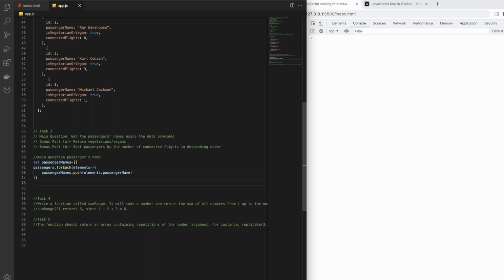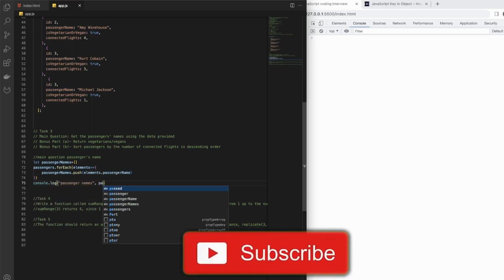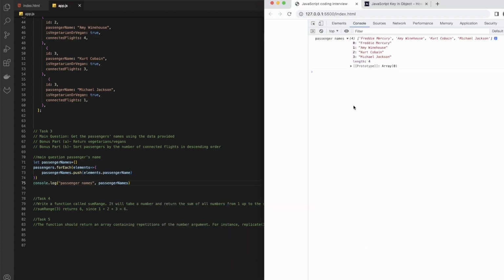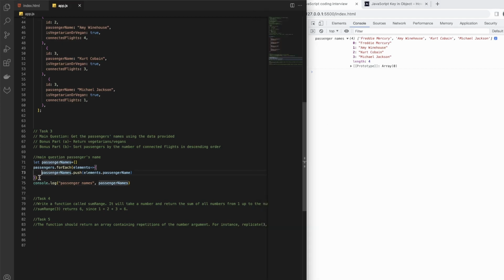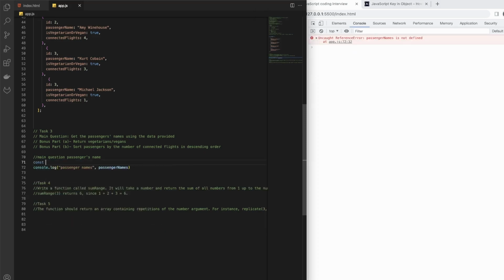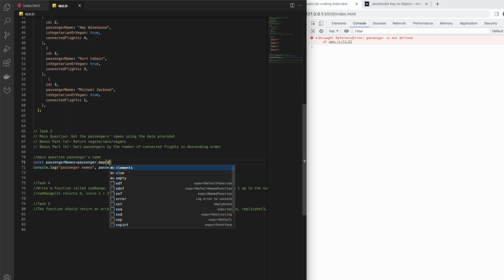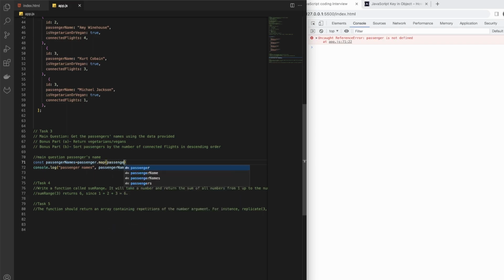Oh, okay, we are not console logging anything. And then, okay, so this is another way to get it. This is also good. And then we can also do it a third way. The third way is we don't need to have all those. We can directly have something called passenger names, and then we can use passengers dot map. This will also give us each passenger. And then all we need to do is passenger dot, let's just have this.